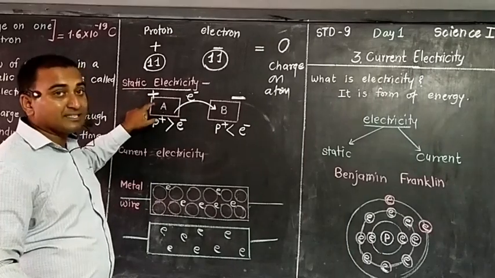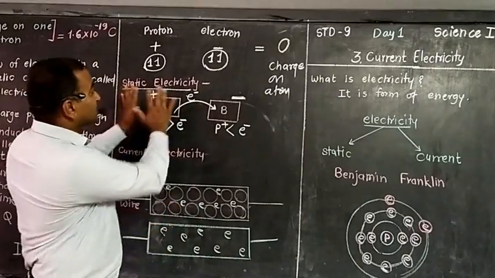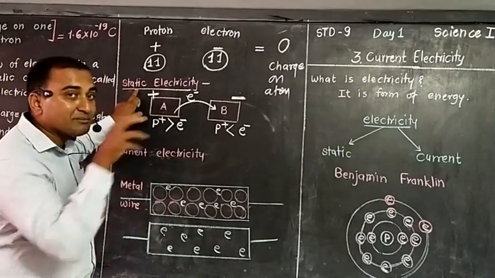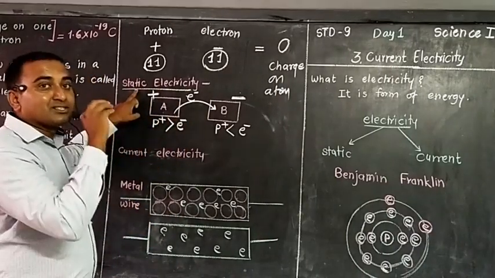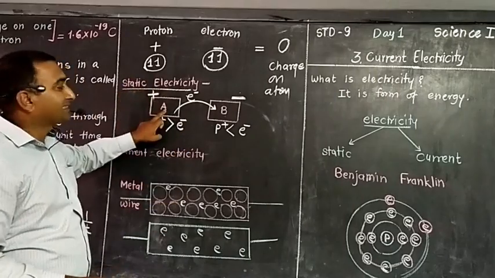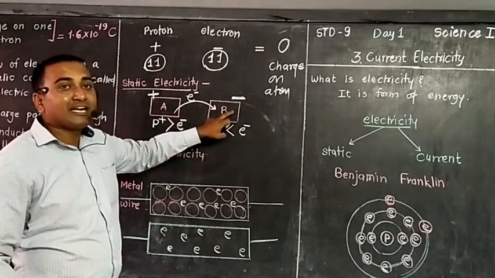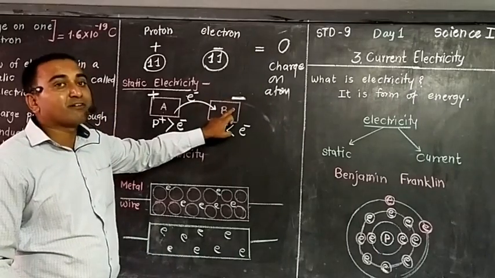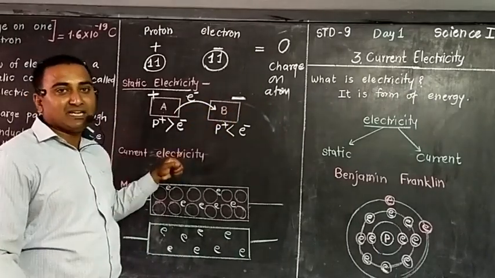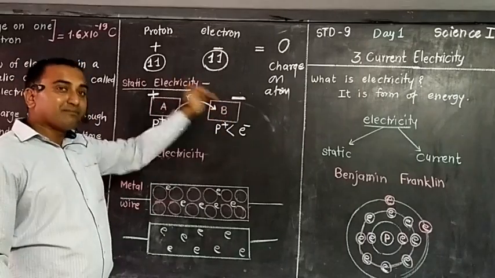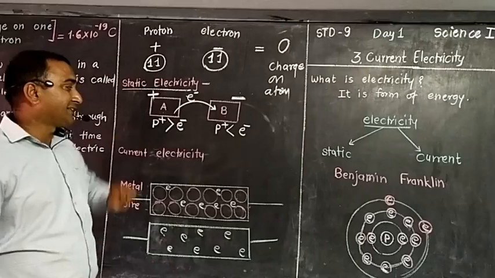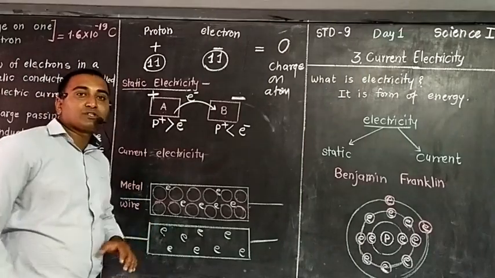This positive charge remains on the body. That is called static, which remains there stationary, so it is static electricity. Here, negative charge remains on body B, so this body acts as a negatively charged body, and that negative charge remains there, so this is also called static electricity. Now we are going to the next part.